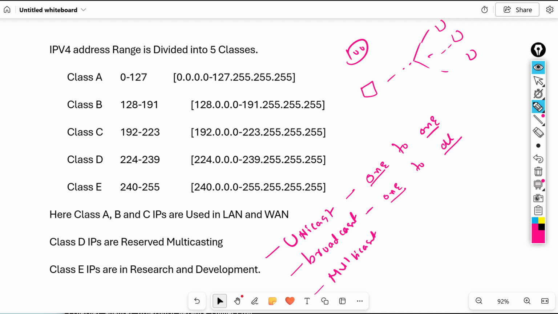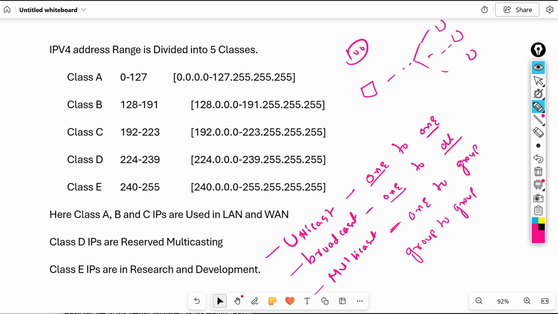Next one, multicasting. What is multicast? Multicasting means one to group communication, or group to group communication, or many to many communication. Examples are video conference and voice conference.